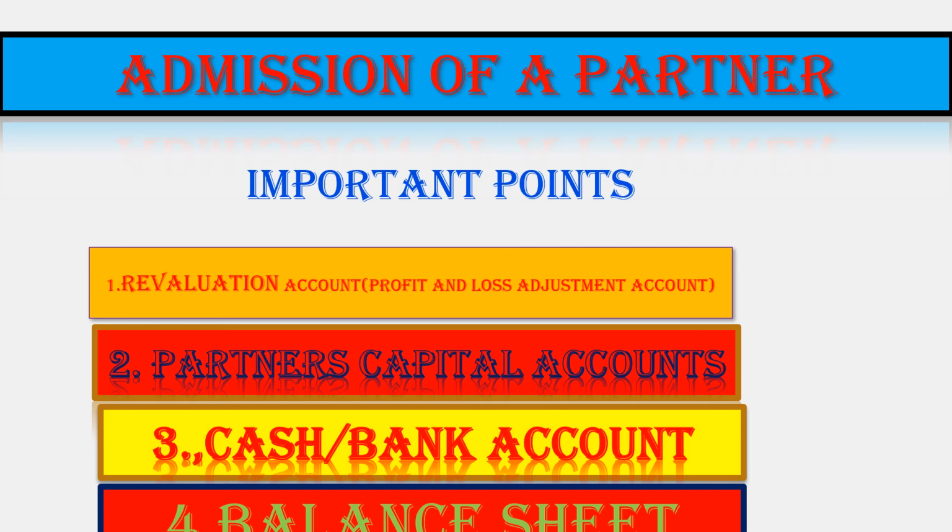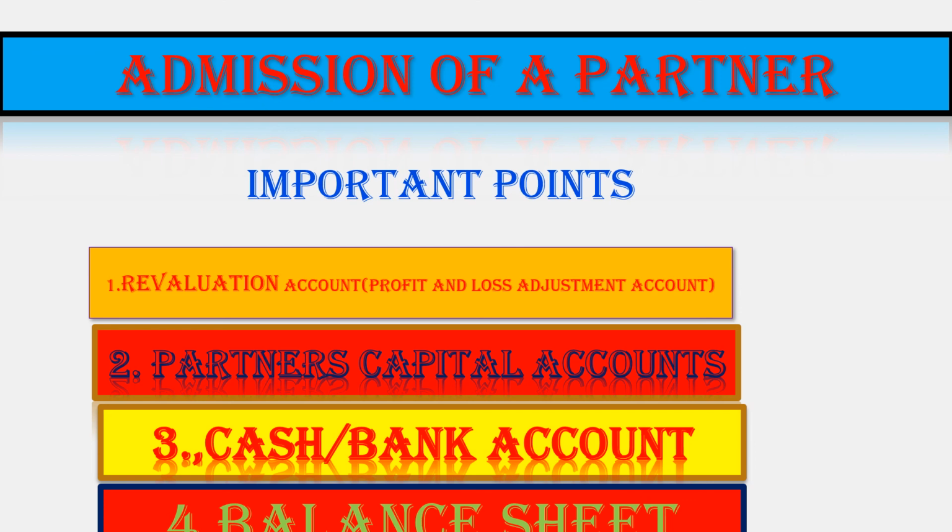Sometimes in the question it is given, you are given revaluation also, but in the last you mention assets and liabilities are to be shown at old values. It means first we will prepare the revaluation account, revaluation to assets or liabilities, whatever the case may be. Then whatever profit or loss is there, we will transfer to old partners. After that, we will reverse the item.